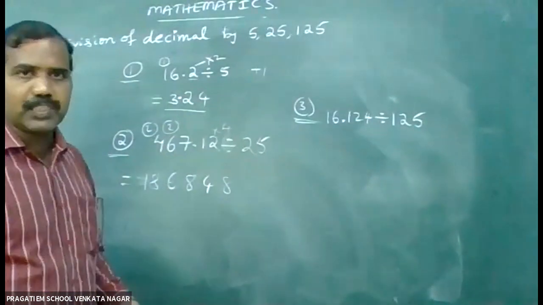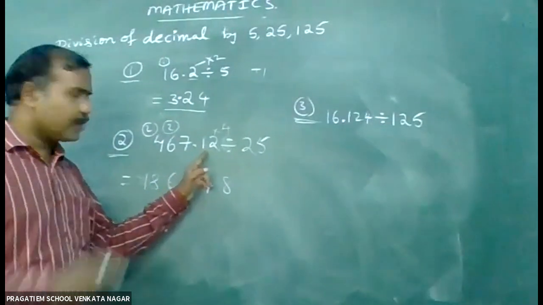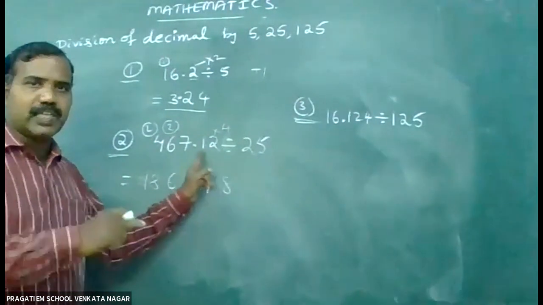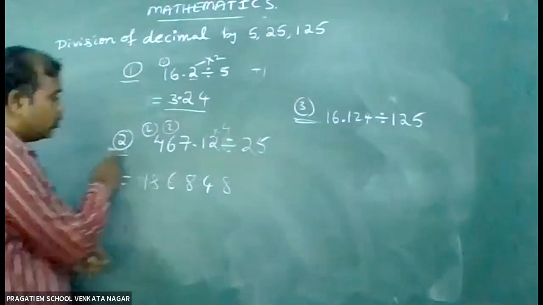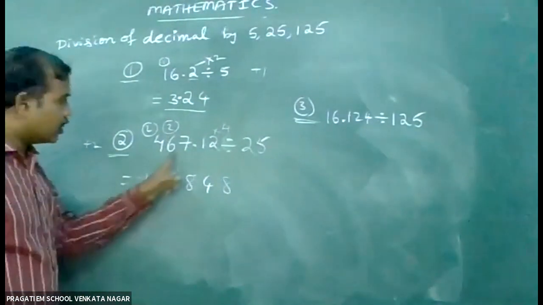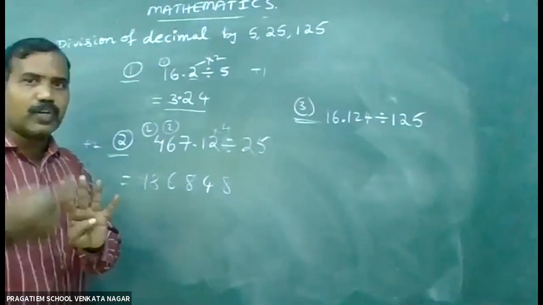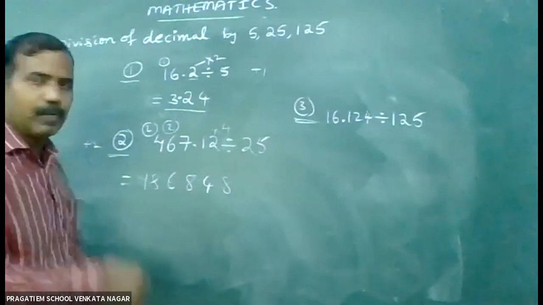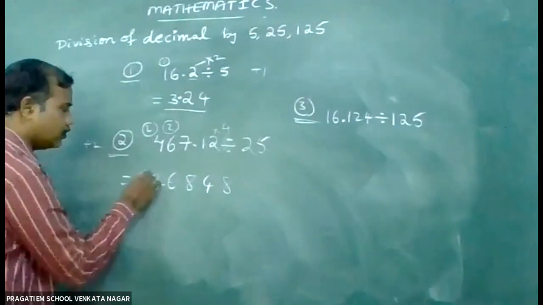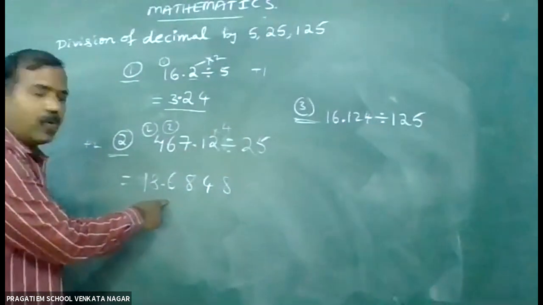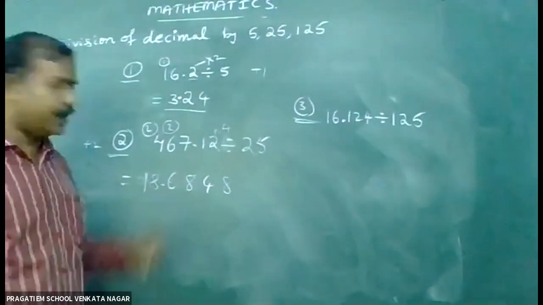But the task is to keep the decimal point. Here after the decimal point, how many digits there? 2 digits there. This is trick 2. I have to add 2. 2 digits plus 2, totally 4 digits. So after 4 digits, you have to keep the decimal point. 1, 2, 3, 4. So the answer is 18.6848.